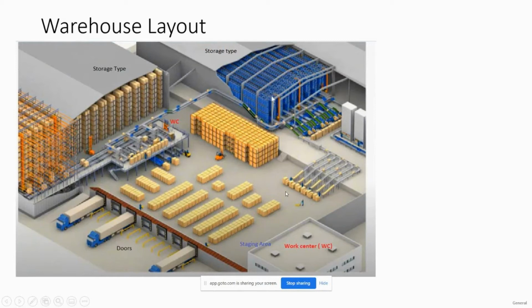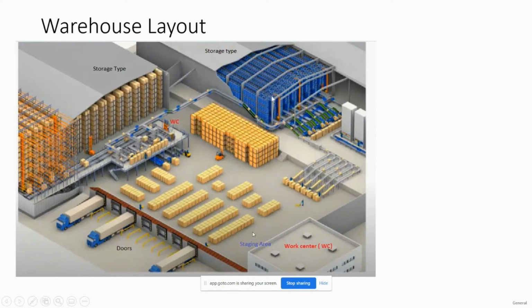We look at those materials and do the quality inspection there. For quality inspection we also have different rooms, but there is a kind of visual quality inspection that we perform. While unloading the materials, we check if the material is damaged, if the packing is not properly done, or if there are counting issues. For example, we ordered 100 materials but only 80 have been unloaded. So the staging area is where we perform all those visual quality inspections.